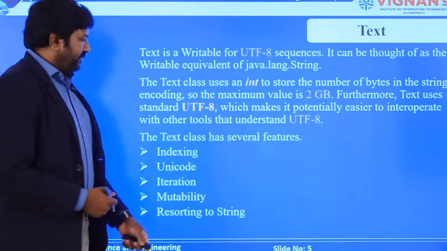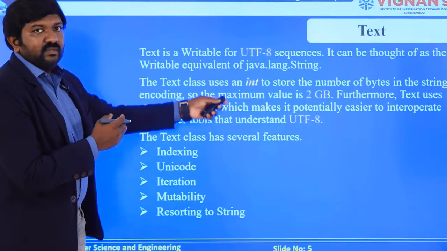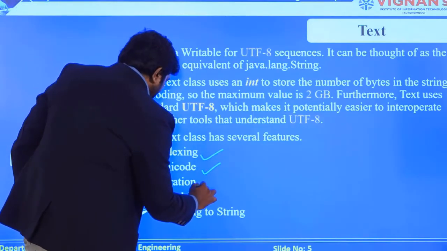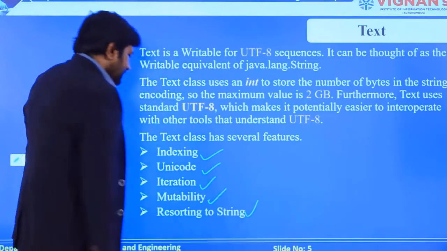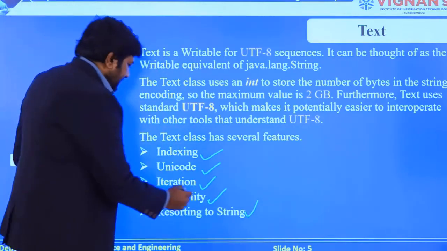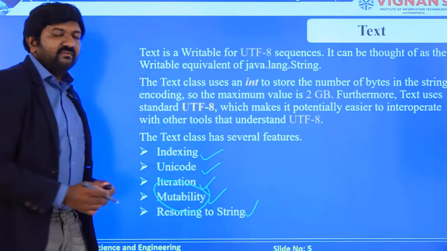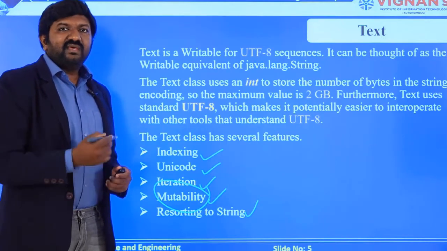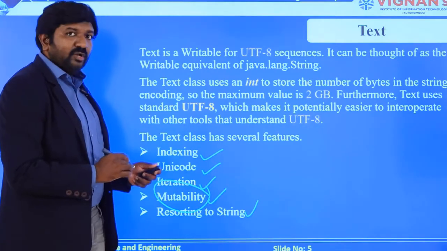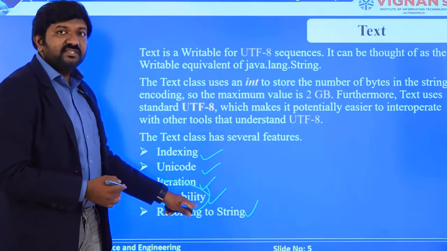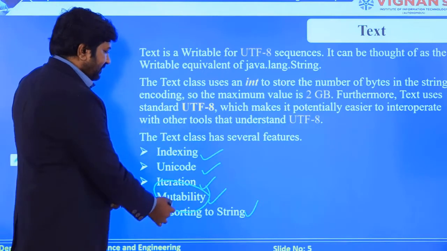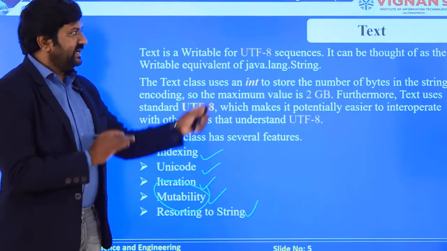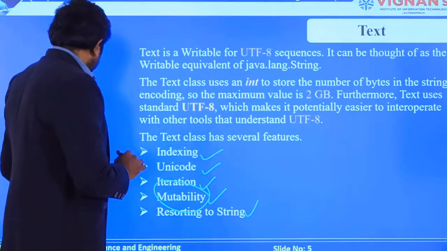There are a few features available with text formatting, out of which we have indexing, Unicode, iteration, mutability, and restoring the string. There is a term called mutability. Don't get confused. The word itself says that you can change the string value. Whenever you are passing something, you can change the string value later. If I say it is non-mutable, that means you cannot change the value, but here I can change the value of whatever I am sending. I will be discussing one or two features from the list so that you can understand what exactly text writable and its operations perform.